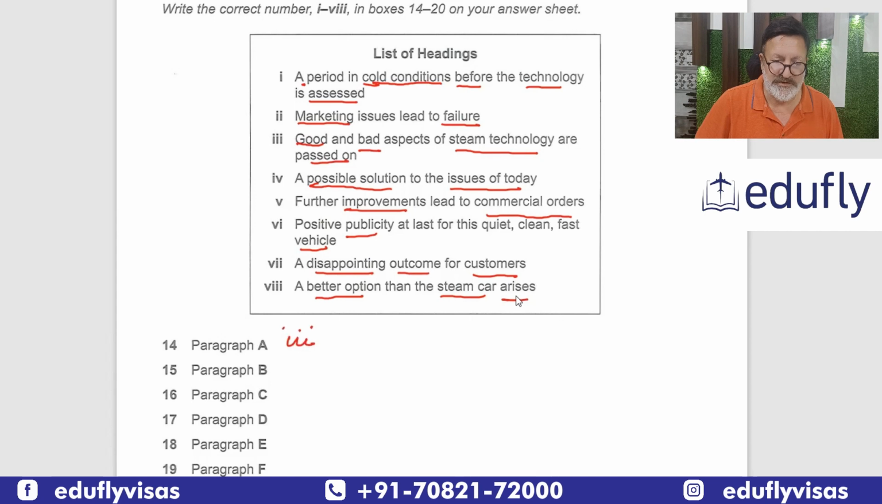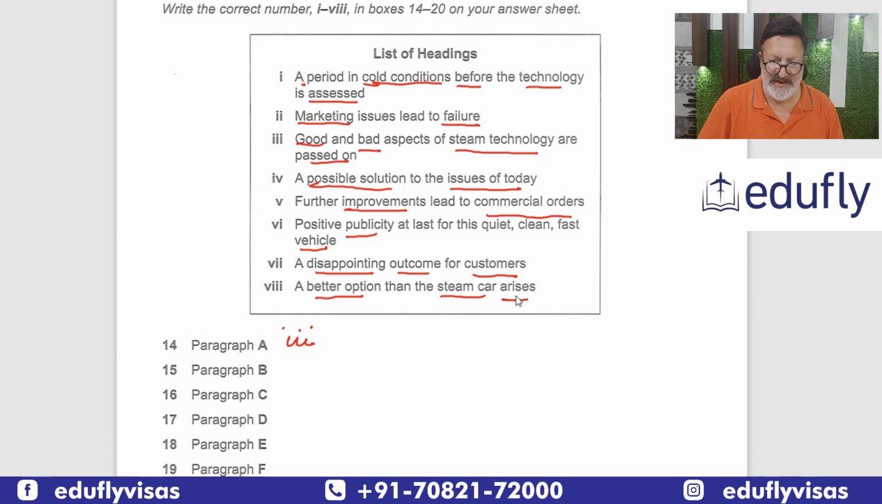Okay, now we are not sure, so let's see possible solution. Issues of today? Today is not mentioned. Okay, this was 1800, 1900, not today. Further improvements, commercial orders? No commercial orders. Publicity? No. Disappointing customers? No.